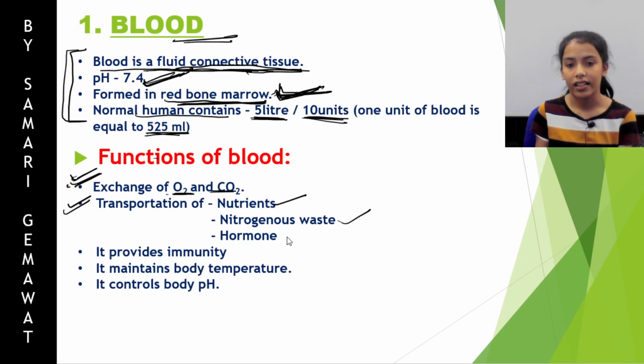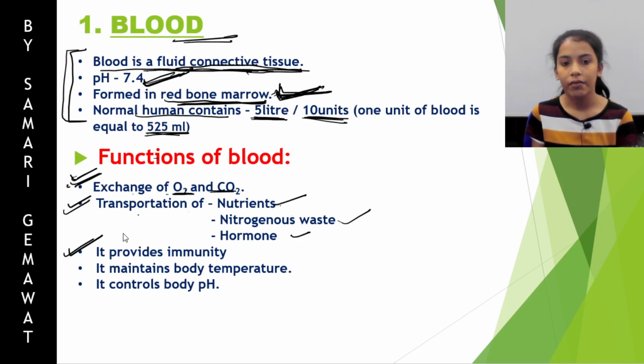It also provides us immunity, because blood contains white blood cells, and they are responsible for fighting against diseases.